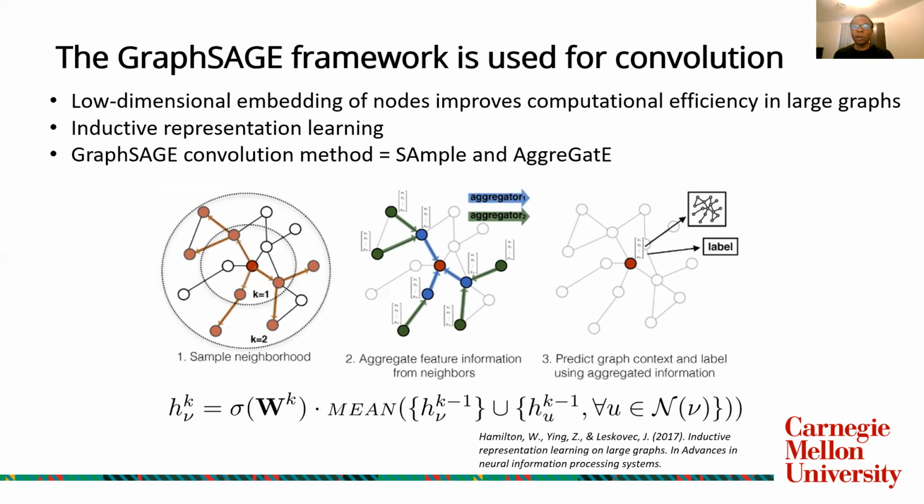And in order to perform learning, we use the GraphSage framework, which was developed by Hamilton et al. in the 2017 paper, Inductive Representation Learning on Large Graphs. This provides a low-dimensional embedding of nodes, which improves computational efficiency, especially in large graphs, which are common in fluid mechanics applications. The reason we're able to use a different number of features for each sample is that this is an inductive method as opposed to a transductive method, so it operates on the individual nodes.